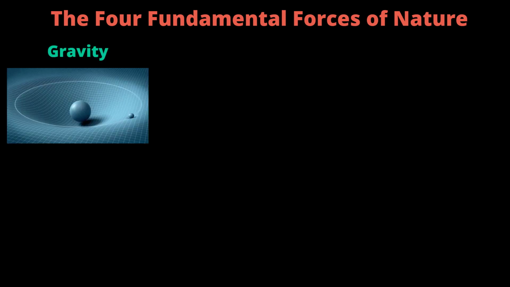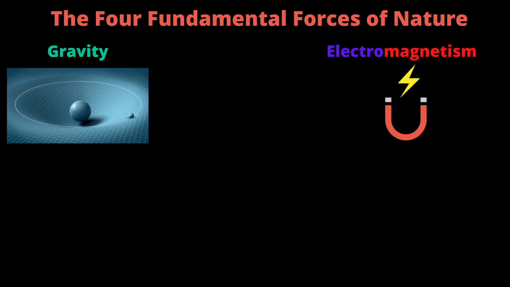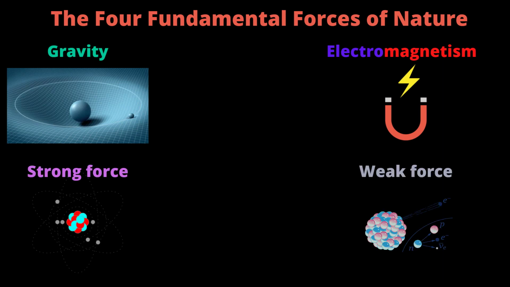According to the present understanding, there are four fundamental interactions or forces of nature: gravity, electromagnetism, the strong nuclear force, and the weak nuclear force. The weak and strong forces are effective only over a very short range and dominate only at the level of subatomic particles. Let's start with gravitation.